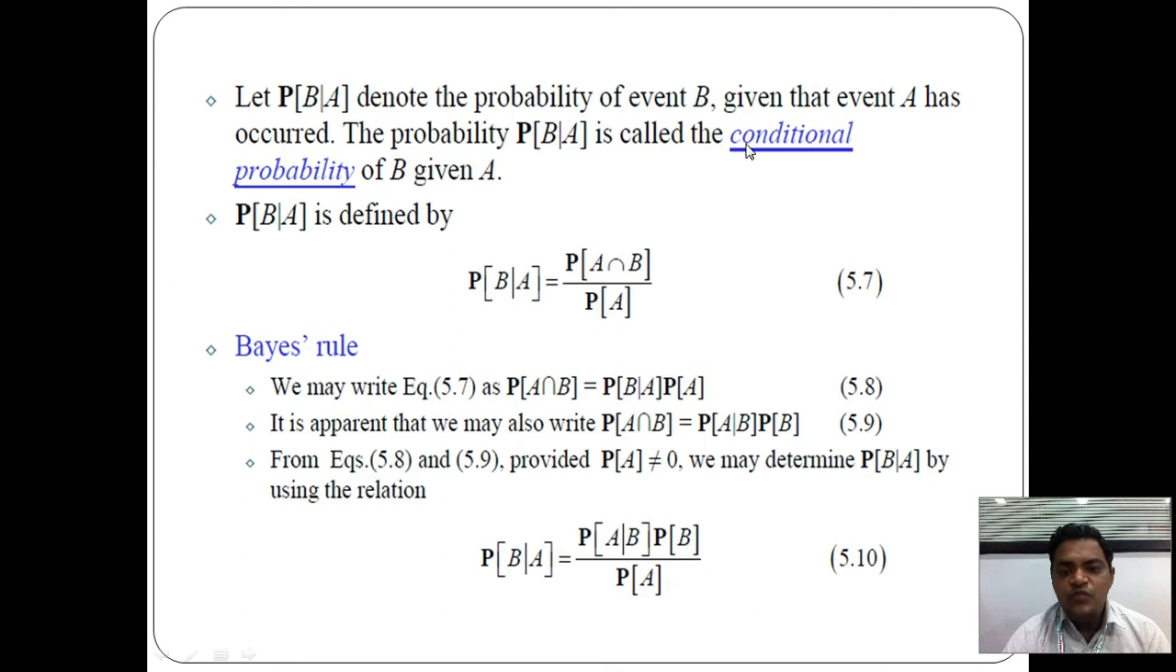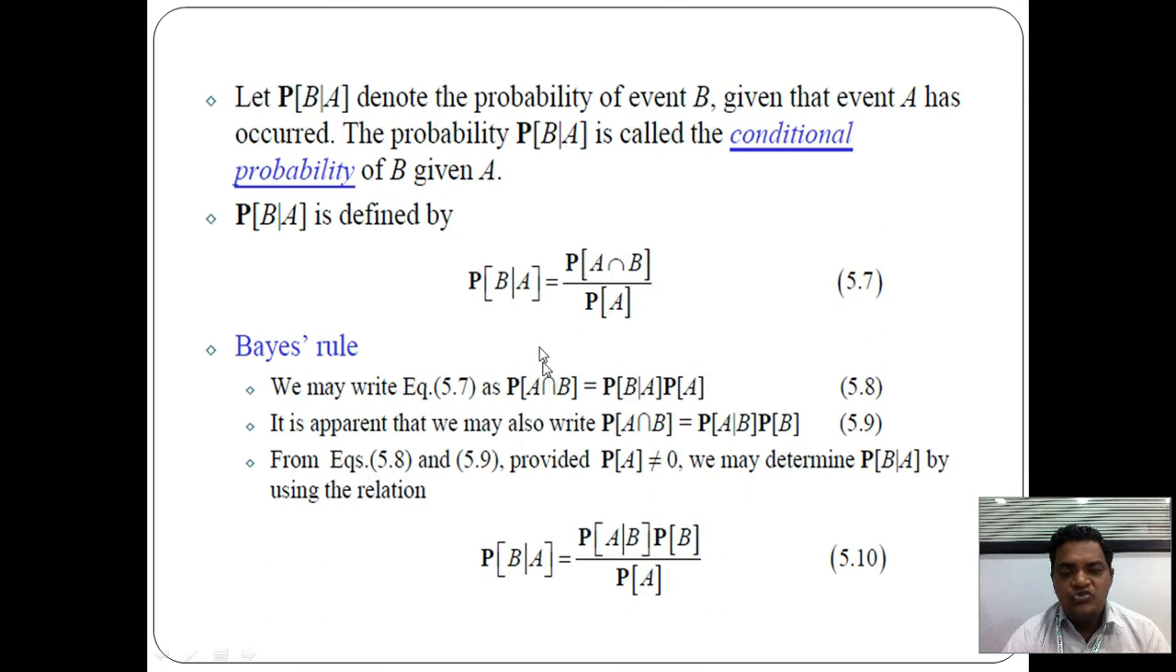Here we define a relationship between the marginal probability, conditional probability and individual probability. P of B upon A is defined as P of A intersection B, the marginal probability, over P of A. This equation should be given, and from that equation Bayes rule is derived.